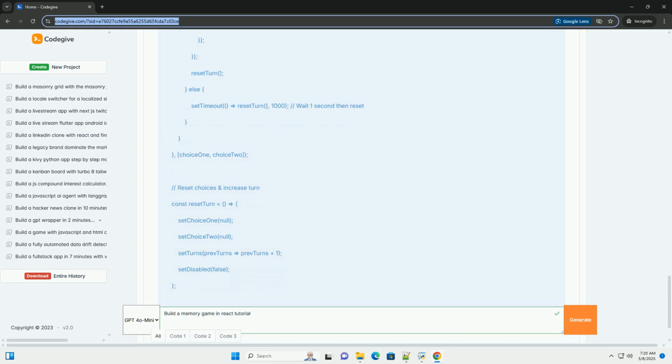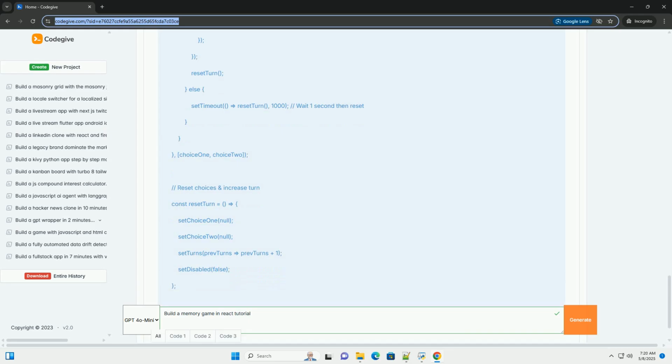The app uses the map function to iterate over the cards array and render a card component for each card. It passes the necessary props to the card component: card, the card object; handleChoice, the handle choice function; and flipped, a boolean indicating whether the card should be flipped, revealed. It's true if the card is either choice 1, choice 2, or has been matched.